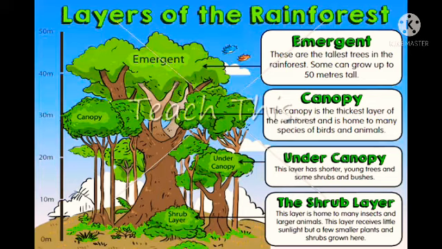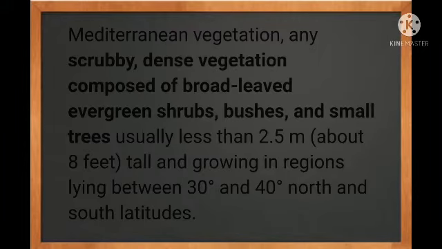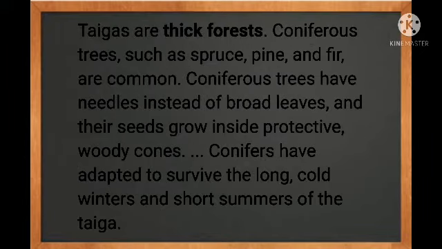And here we go for Mediterranean vegetation. Any shrubby dense vegetation composed of broad-leaved evergreen shrubs, bushes, and small trees, usually less than 2.5 meters, about 8 feet tall, and growing in regions lying between 30° and 40° north and south latitudes. Here Mediterranean vegetation comes in scrubby dense vegetation. Okay, and next comes taiga.